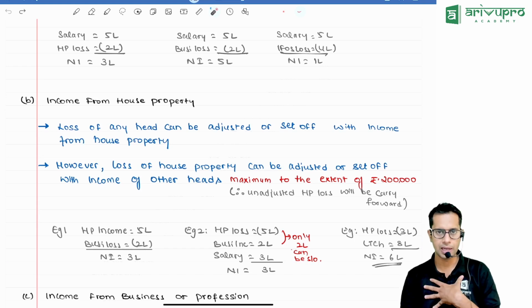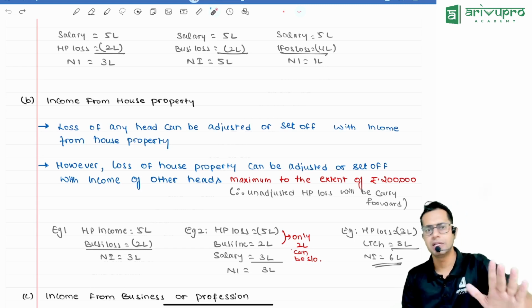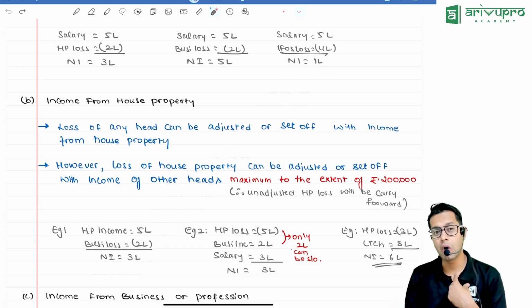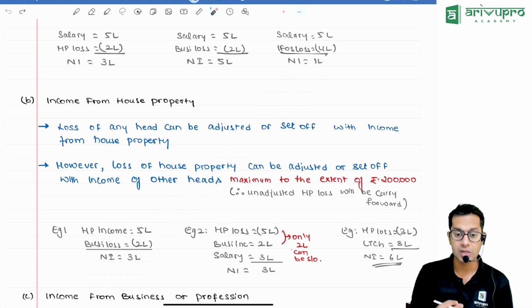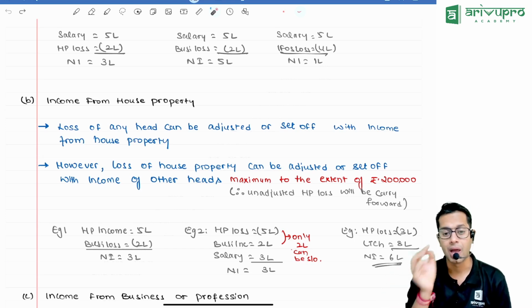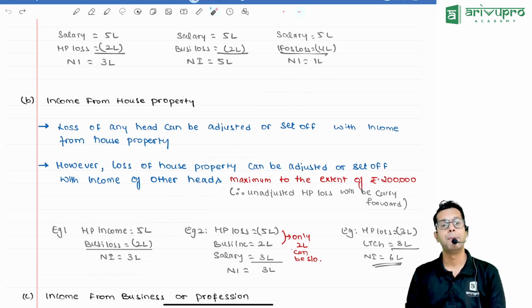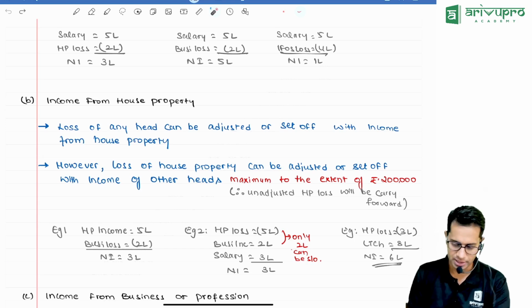House property will take care of everybody's problem. But when it comes to house property's problem, will others take care? Yes, others will take care of house property's problem. How much? Maximum 2 lakh rupees.